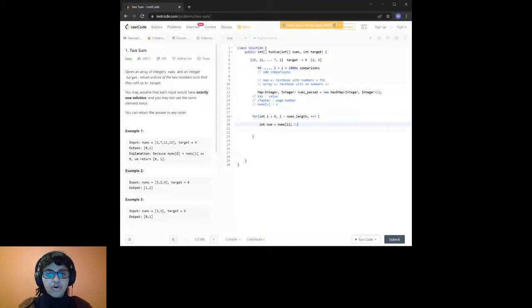Okay. We're also going to want to find the complement here, and sorry, I didn't put i plus plus there, oopsie. Our complement, which is going to be our target, which in this case is 9, minus num.